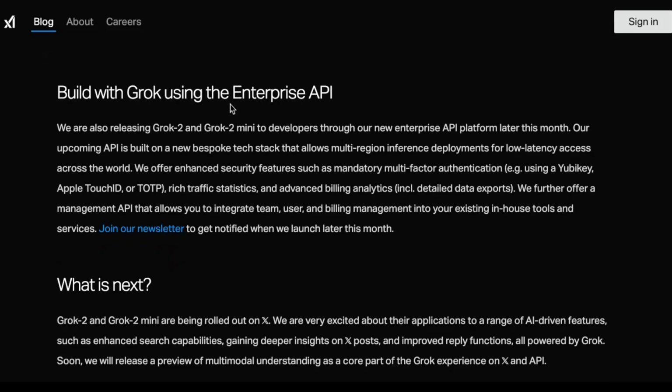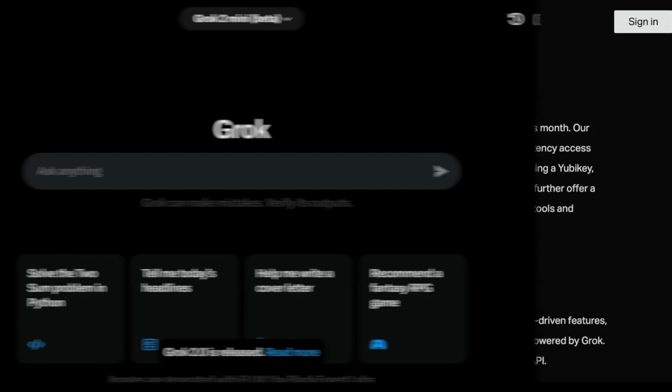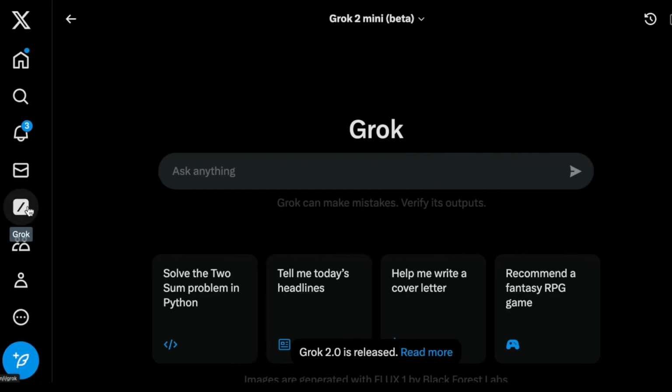So this is more about the enterprise API that's coming very soon as well. You can join their newsletter to get an announcement on when that's coming. So it's going to come later this month. I'm going to go to Grok. I have access to Grok because I have premium. So you will need premium or Premium Plus, I believe.